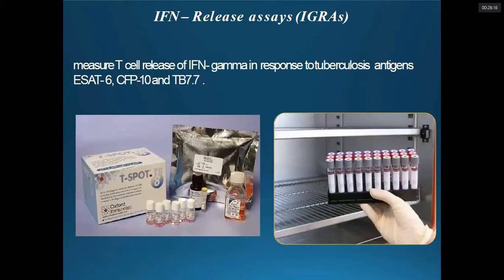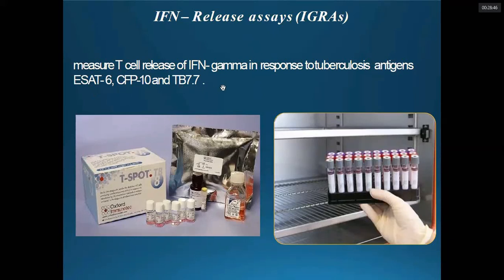Another investigation that has been approved in the Western world, and we are yet to take up, is the interferon gamma release assay. The T cells, in the delayed type hypersensitivity reaction to the tubercular antigen, release interferon gamma, and we quantify this interferon gamma in response to the antigens ESAT-6, CFP-10, and TB7.7.